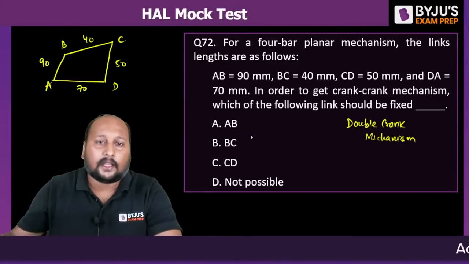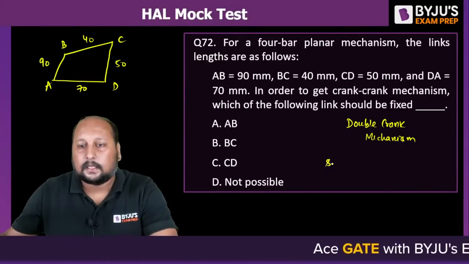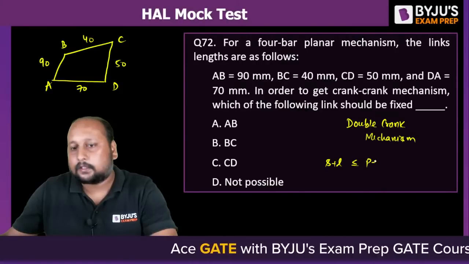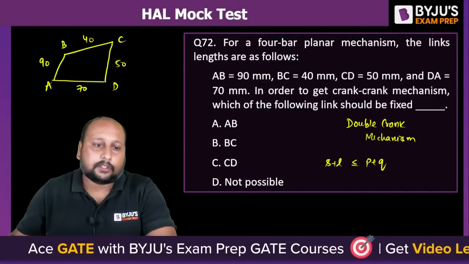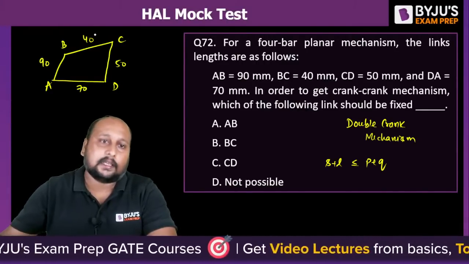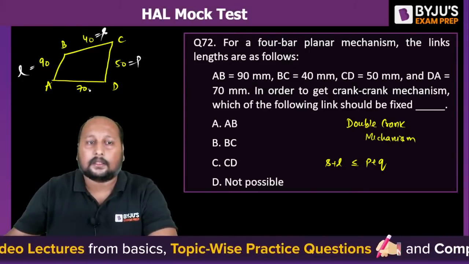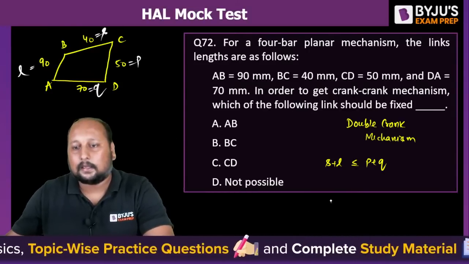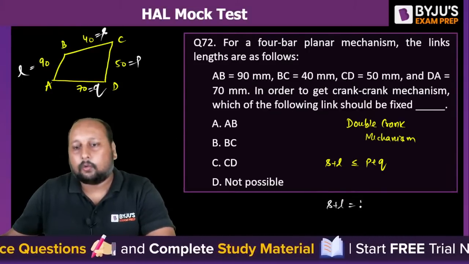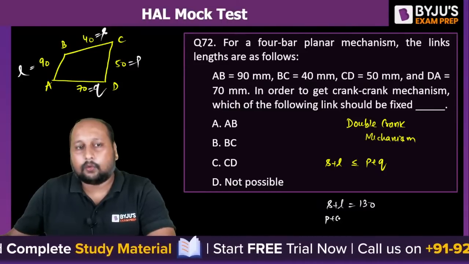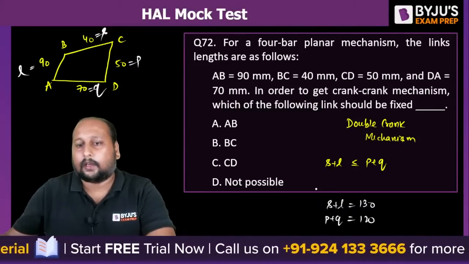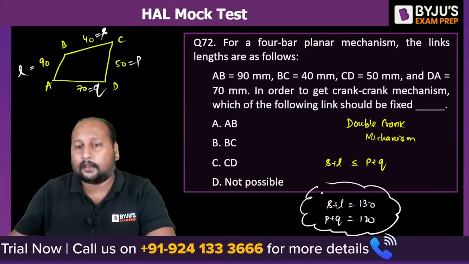So let's check the Grashof law. What is Grashof law? The shortest plus the longest should be less than or equal to P plus Q. Here, the shortest link is 40, and 90 is the longest link. This is P, this is Q. Let us calculate S plus L. S plus L is equal to 130 and P plus Q is equal to 120. So is the Grashof law satisfied or not satisfied?